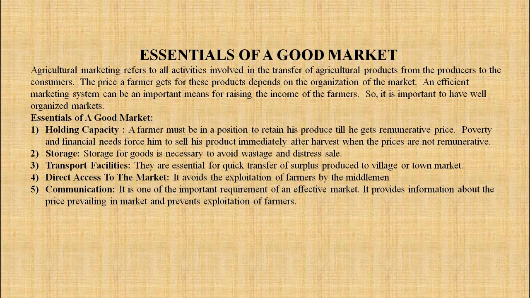It avoids the exploitation of farmers by the middlemen. Next, communication. It is one of the important requirements of an effective market. It provides information about the price prevailing in the market and prevents exploitation of the farmers.